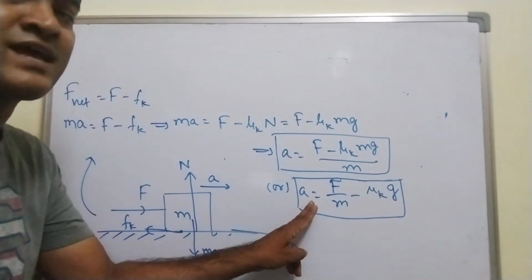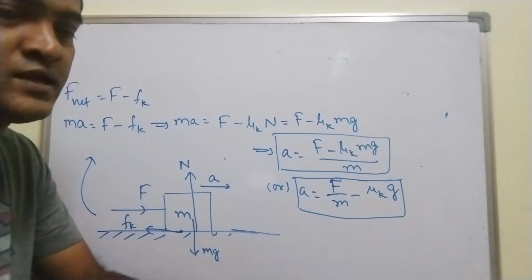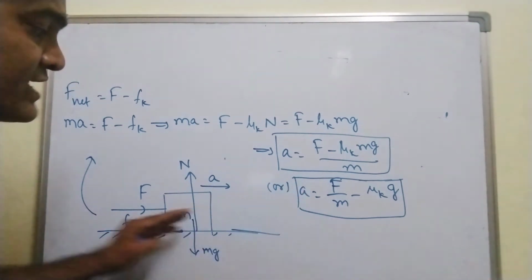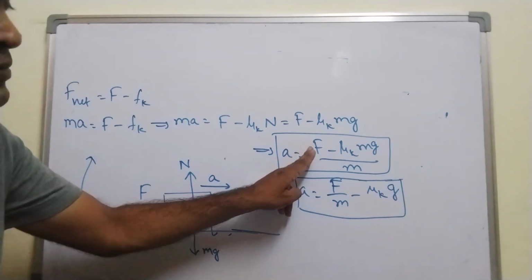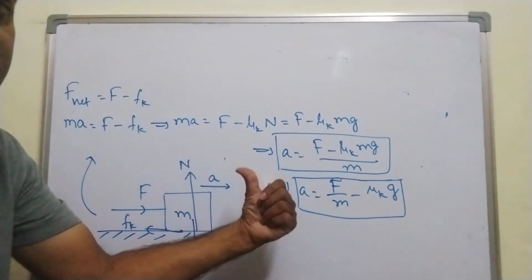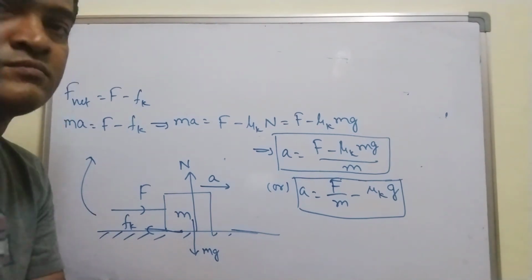When can you expect acceleration? Acceleration comes into picture only when the body moves. And what is the formula we got for acceleration of the block? Acceleration of the block we are getting as applied force minus frictional force, which is acting in a backward direction, divided by mass. Right? Remember this, important.